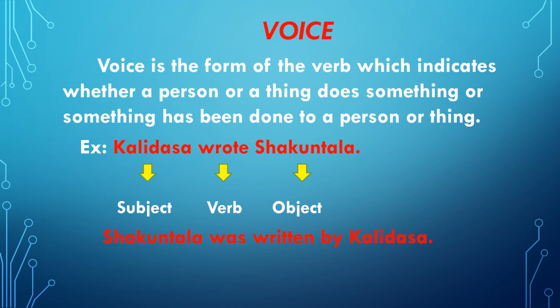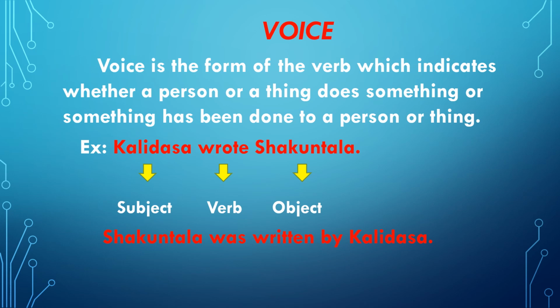This sentence has got three parts. Kalidasa is the subject. Wrote is the verb. And Shakuntala is the object. So here the doer of the action is the subject, that is Kalidasa. That means the subject is doing something. Let's come to the next example.